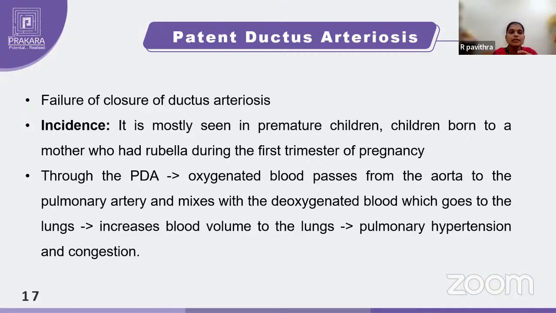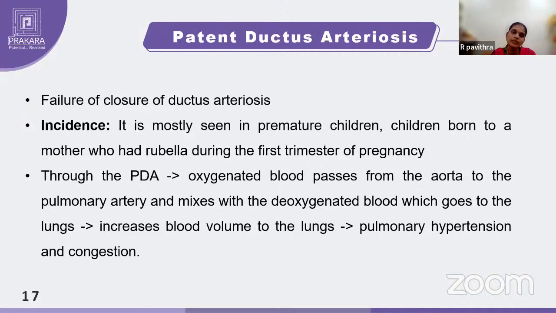The definition gives the same: failure of closure of the ductus arteriosus. Coming to the incidence, it is most commonly seen in premature children. Prematurity is birth before completion of 37 weeks of gestation. Usually children should be born after 37 weeks, then only will they have maturity of all organs. If they are born earlier, they will have several complications. One among them is patent ductus arteriosus, usually seen among premature children.